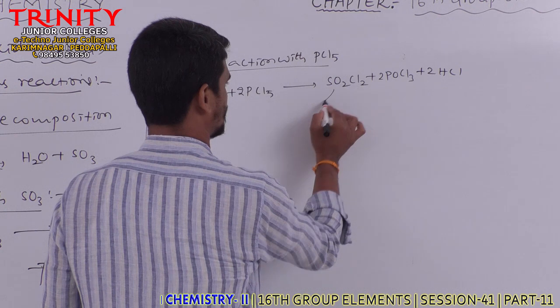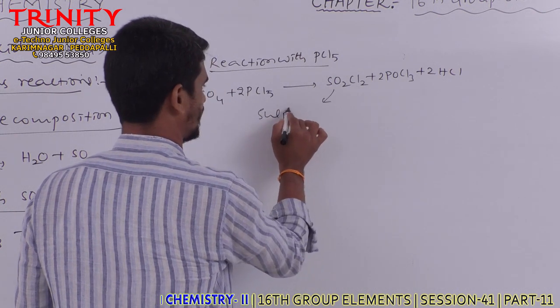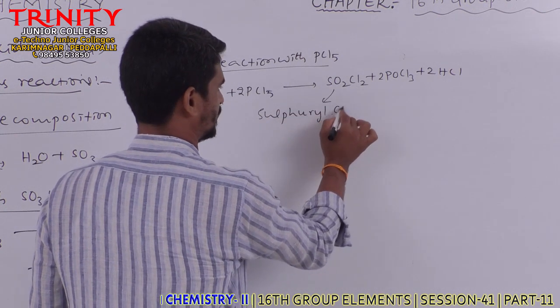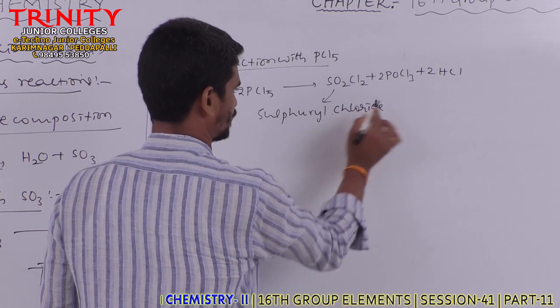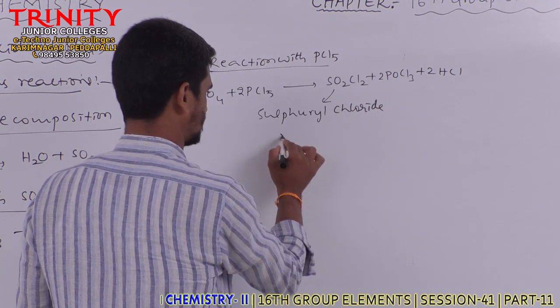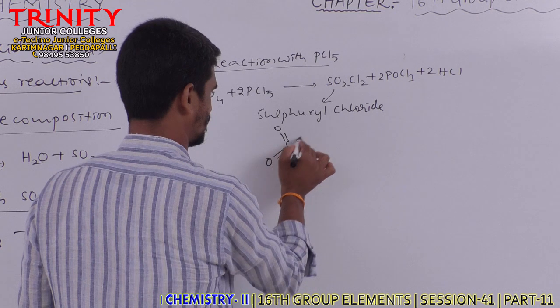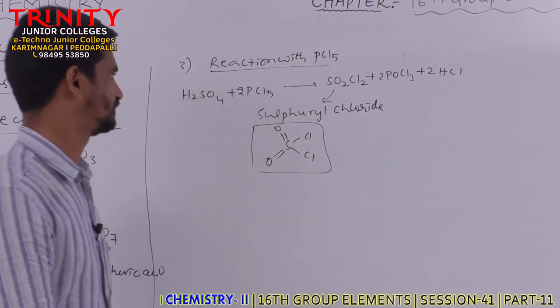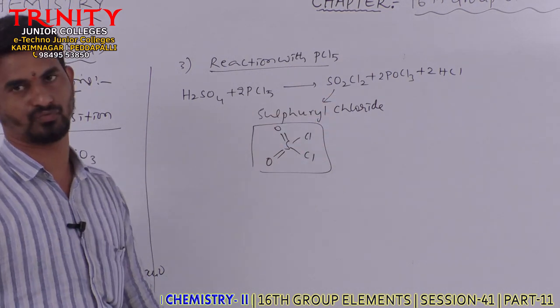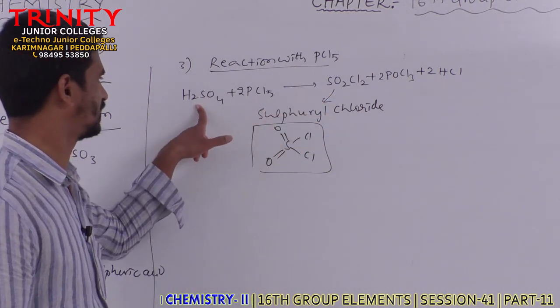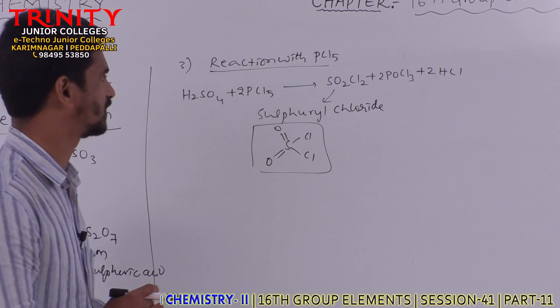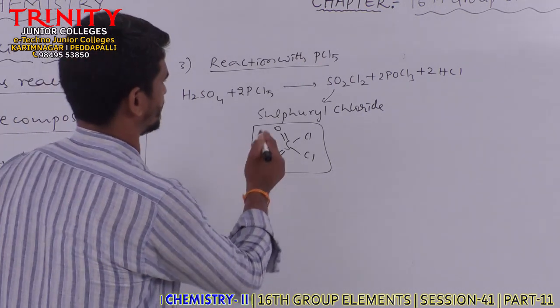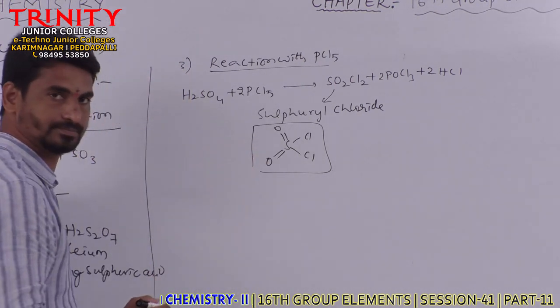This is sulfuryl chloride. We can write the structure like this, S double bond O, Cl, Cl. In this way sulfuryl chloride is formed by the action of PCl5 on sulfuric acid. Clear?